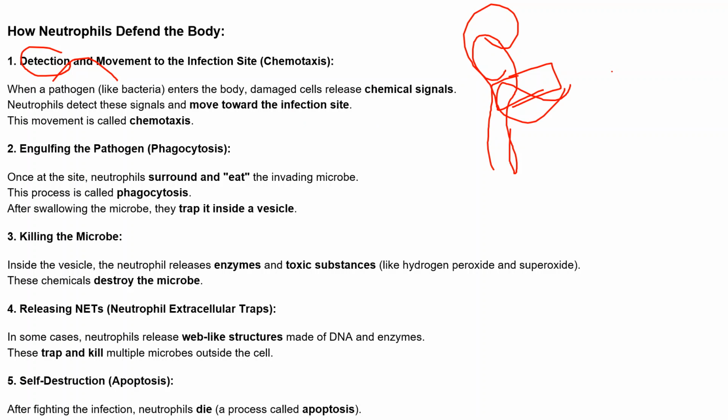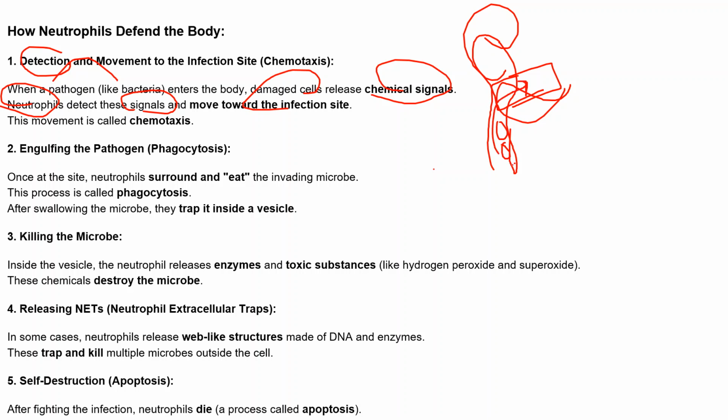What happens first is the damaged cells release some kind of chemical signal, right? Then the first cells, the neutrophils, detect these signals and start moving toward the site of infection, right?